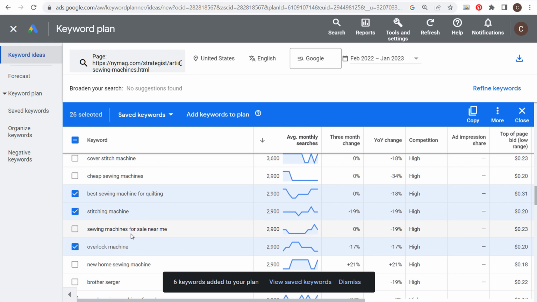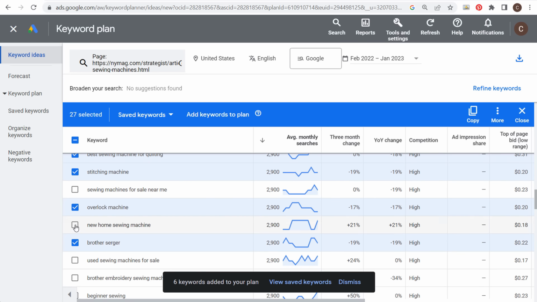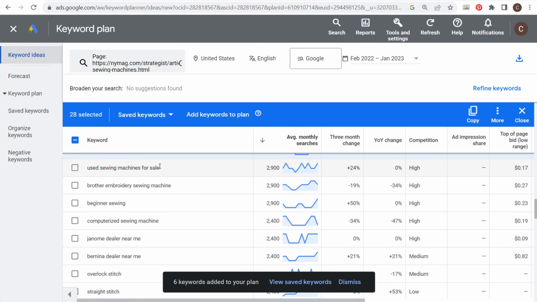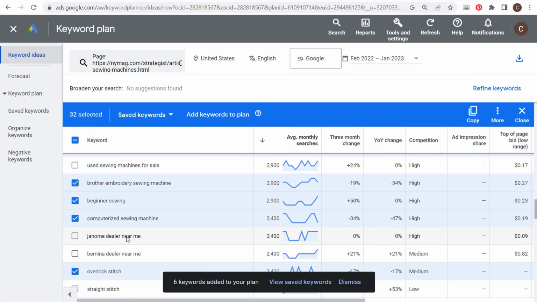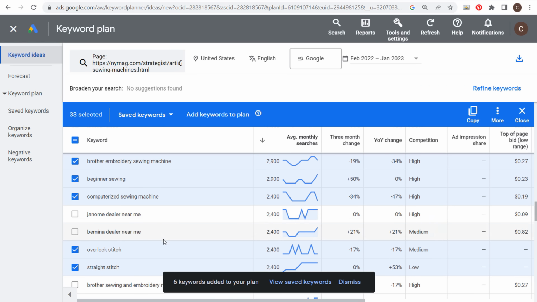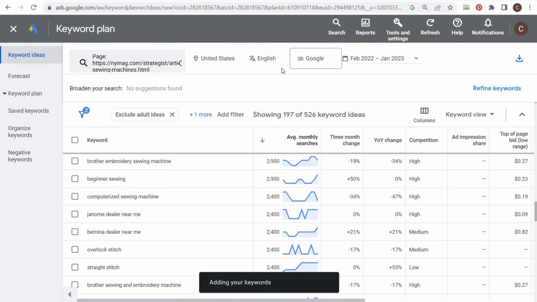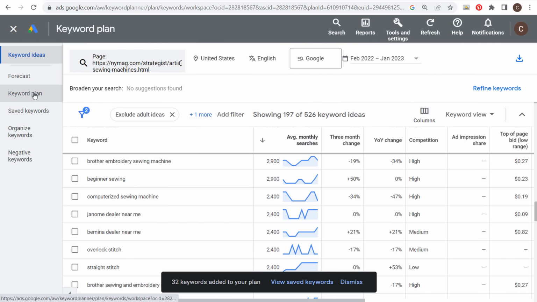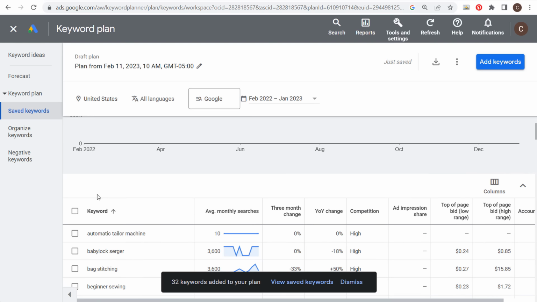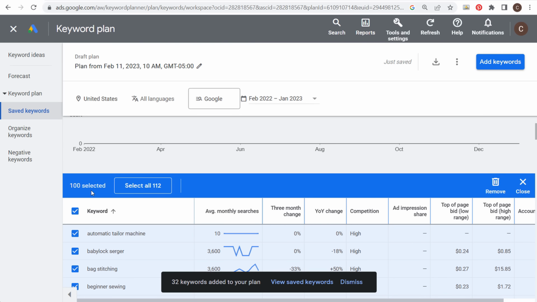Stitching machine, overlock. So we should be up over 100 keywords at this point. We'll do beginner sewing. Okay. So we have a lot of different keywords here, some different stitches that we can cover. So it's always good to add all these keywords to understand what people are searching for. So that's 33 more keywords. Let's look at our keyword plan, see how many we have total. And we're at a perfect 100. So I didn't even plan that. I'm surprised we got it exactly right.